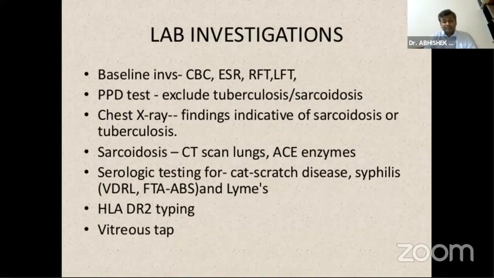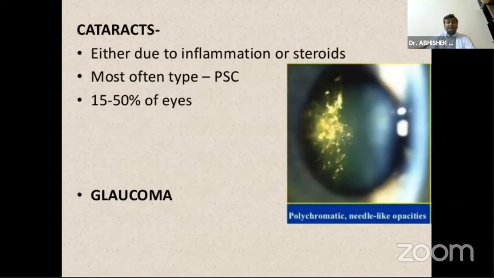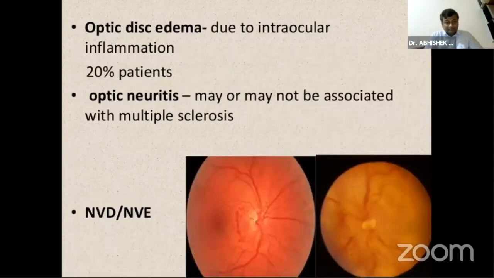Vitreous tap can be done, but it should be avoided because it might cause tractional retinal detachment. So it's better to go for vitreous biopsy. The various complications associated with it: most of the patients, as already said, lose vision because of the cystoid macular edema, and sometimes the chronic inflammation can lead to epiretinal membrane. The most common type of cataract is posterior subcapsular cataract, and it's basically due to the inflammation and the steroid being used for treatment. And also they get intractable glaucoma due to the inflammation.